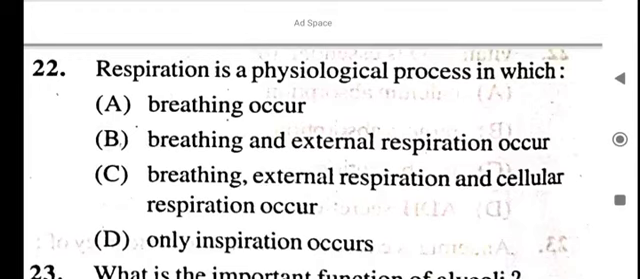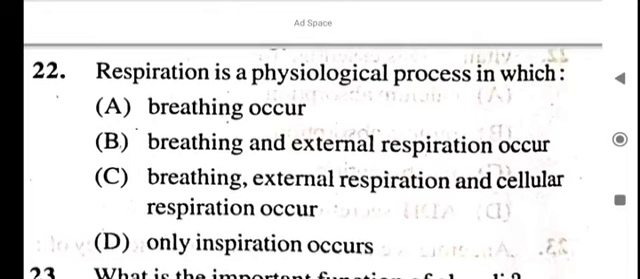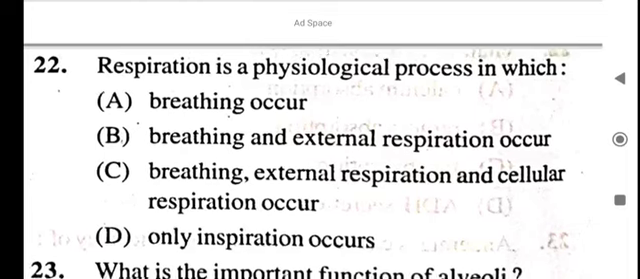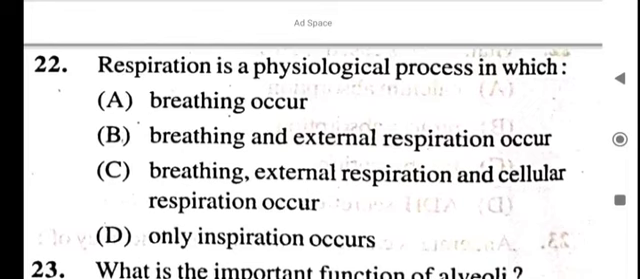Respiration is a physiological process in which breathing, external respiration and cellular respiration occur, or only inspiration occurs. Respiration is a physiological process in which breathing, external respiration and cellular respiration occur.